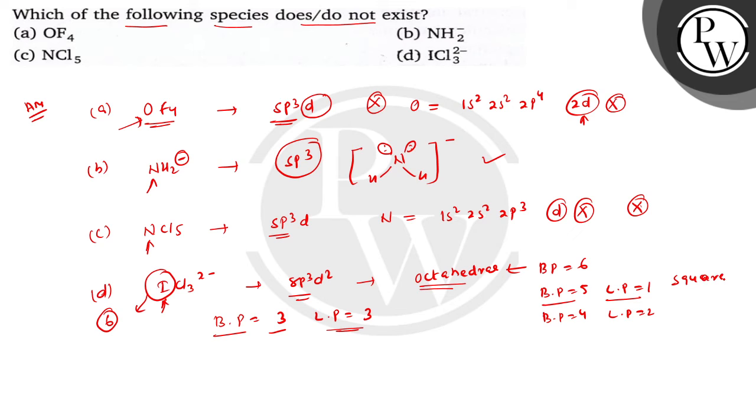ठीक है, it is square pyramidal. ठीक है, but in case of bond pair is 4 and lone pair is 2, then it is square planar. It is square planar. Here the lone pairs will acquire the axial positions in octahedral case. ठीक है, so बच्चों octahedral case में, let's draw the octahedral structure. ठीक है, ये आपका octahedral structure में square planar possible हो सकता है. This is possible with 2 lone pair. ठीक है, and octahedral में square pyramidal भी possible हो सकता है due to presence of 1 lone pair.